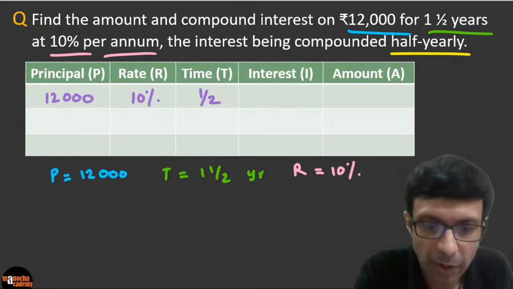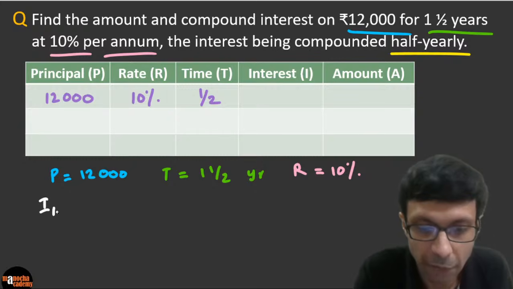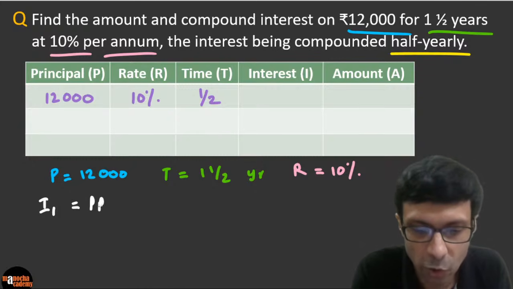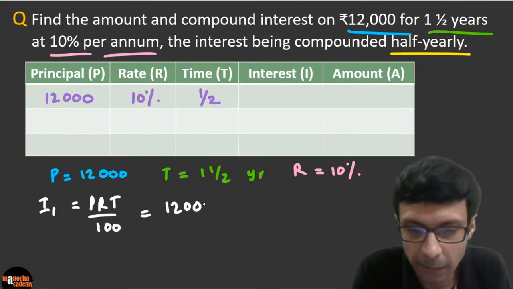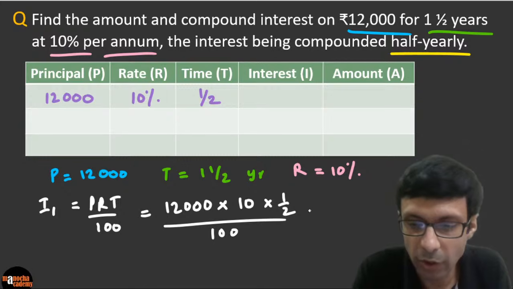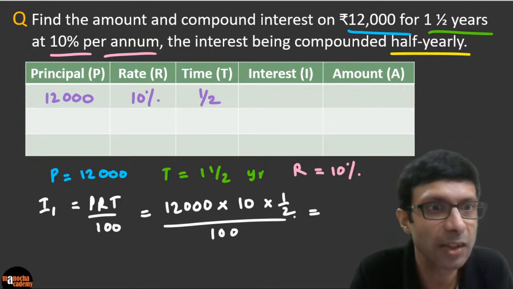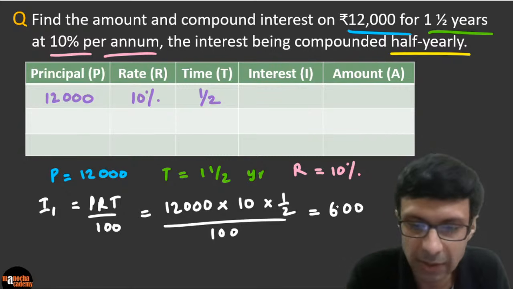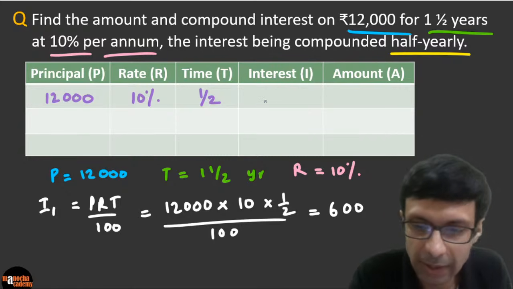The first interest, which I call I1, is going to be PRT by 100. So please substitute the values: 12,000 multiplied by the rate 10%, multiplied by half, divided by 100. Please calculate and tell me what you are getting. Excellent. Yashwant has 600. Fantastic. Not 60, it's going to be 600, guys. The interest is going to be 600 here.